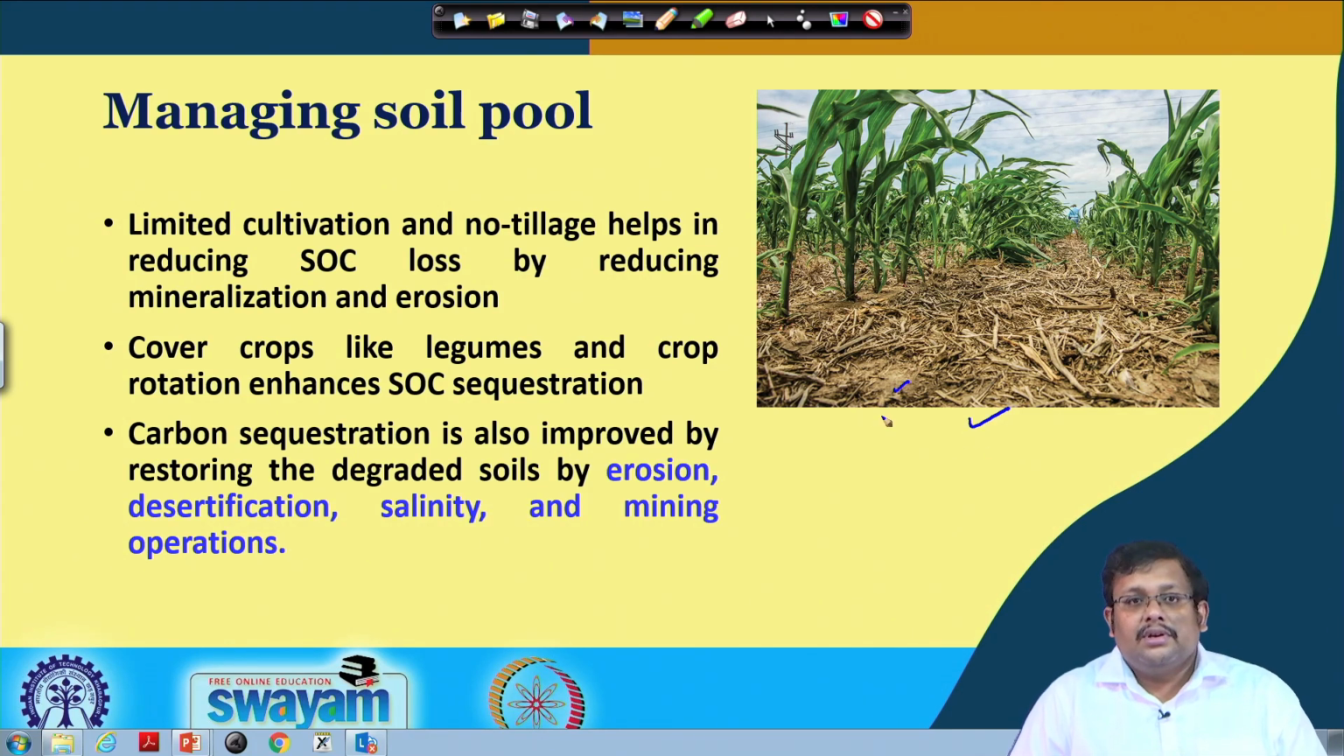And cover crops, like legumes, and crop rotation can enhance the soil organic carbon sequestration, and carbon sequestration can also be improved by restoring the degraded soil, which is basically degraded by erosion, desertification, salinity and mining operation. So, these are some of the major processes through which the soil gets degraded, and when we restore this degraded soil by different means, the carbon sequestration also gets improved.